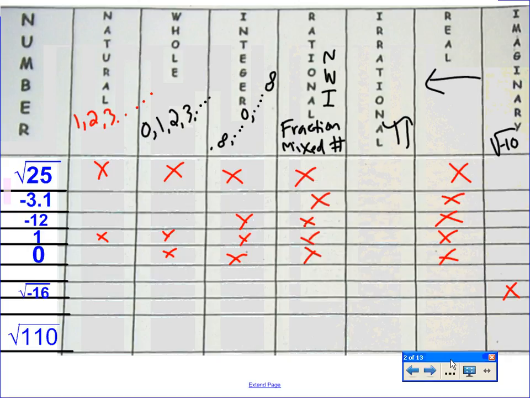Brianna, square root of 110? Square root of 110. Is that a perfect square?